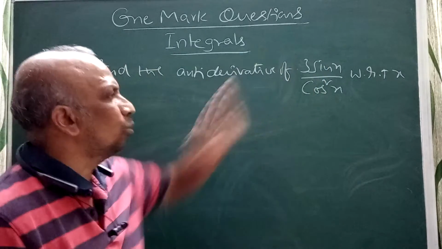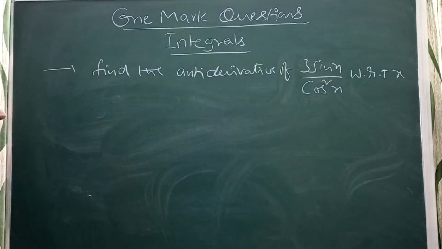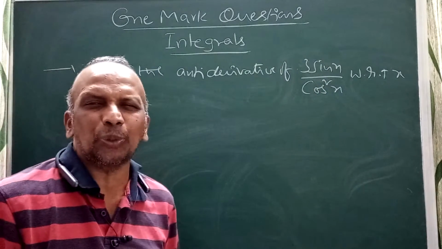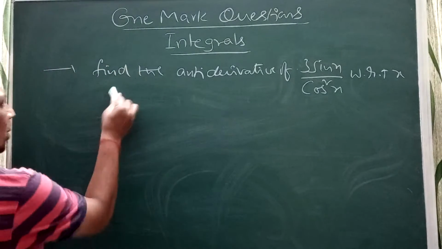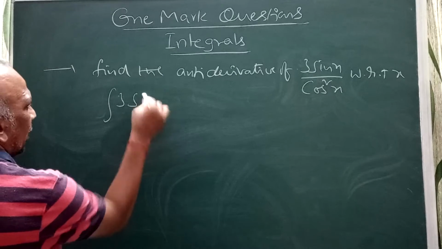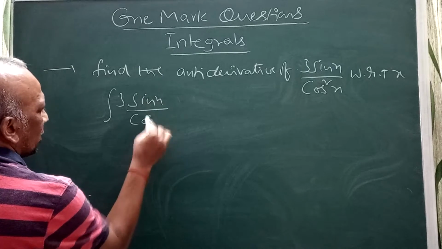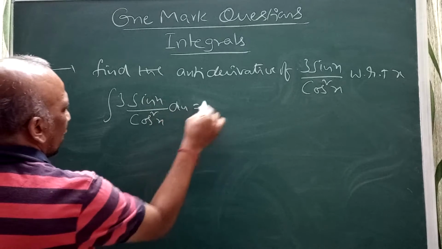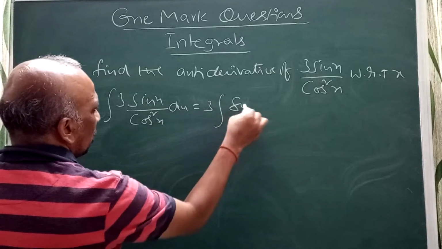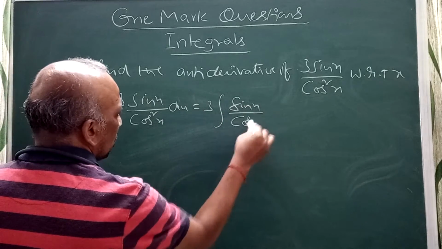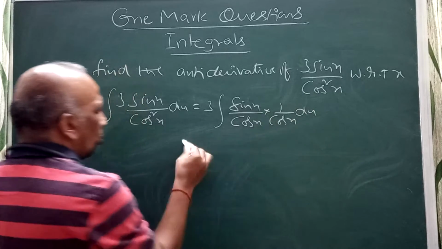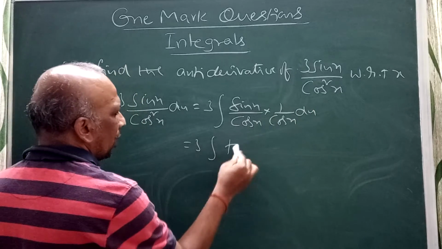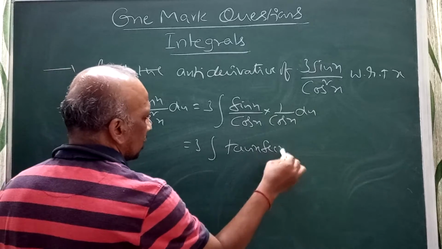When they are asking for the antiderivative of 3 sin x by cos square x with respect to x, in this problem I can write the integral of 3 sin x by cos square x dx. I can write 3 into sin x by cos x into 1 by cos x dx. This becomes 3 into tan x into secant x.